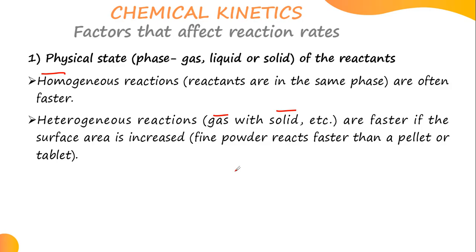Now let's come back to this. So fine powders, when the particles are too small, they are tiny, they tend to react faster. As a result, they make the reaction rate to be what? Fast. But when the particles are too big, the reaction will be what? Will be slow. So fine powders react faster than a what? A pellet.